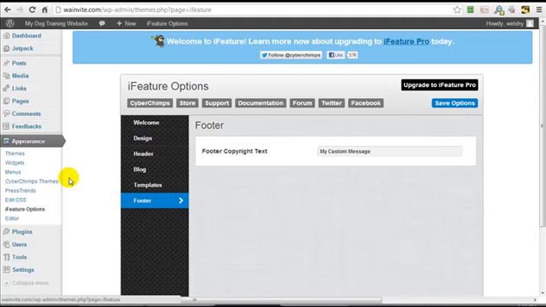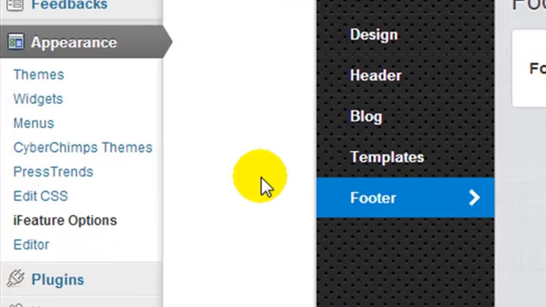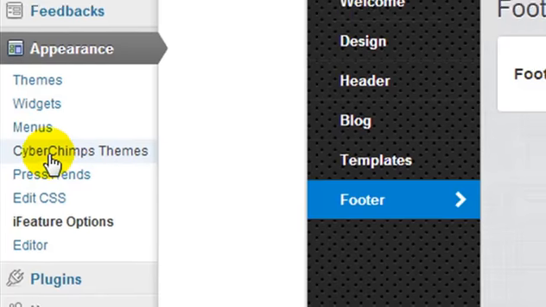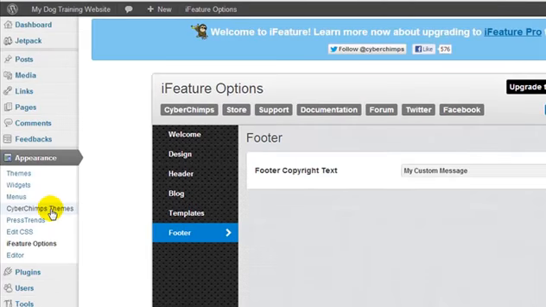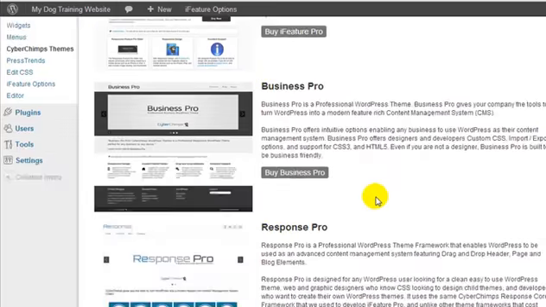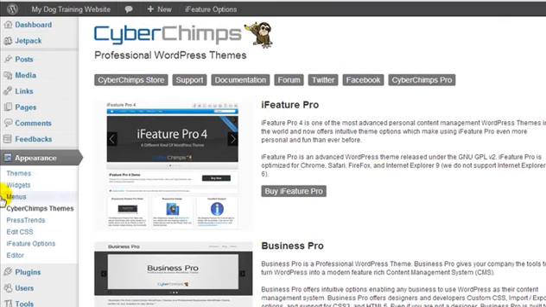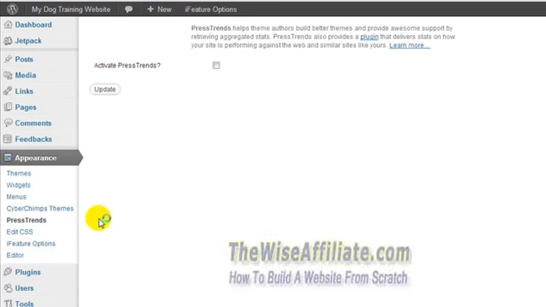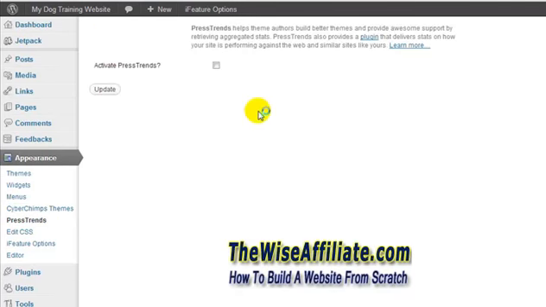So that pretty much wraps up the iFeature options, and I have a couple of other things which I should have pointed out in the very beginning, and that is when you install this theme, it installs these two extra links, CyberChimp's themes and Press Trends. If you click on here, it's just going to display some of the premium themes that are available to purchase, so unless you want to look at them, you have no need to click on it. And Press Trends explains what Press Trends is.